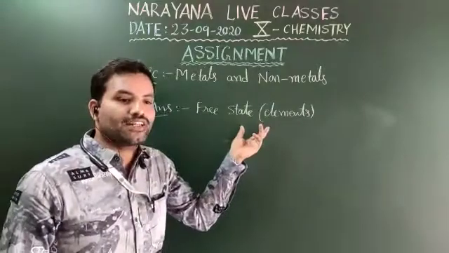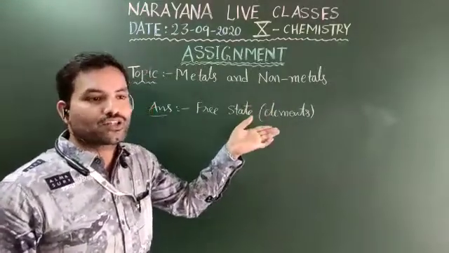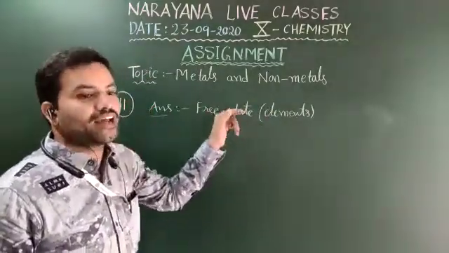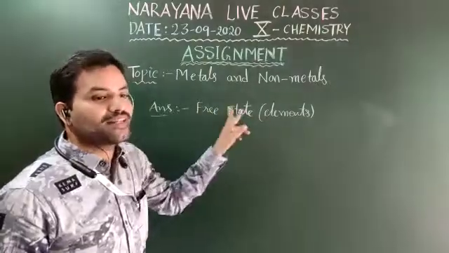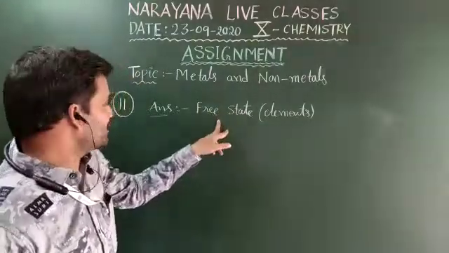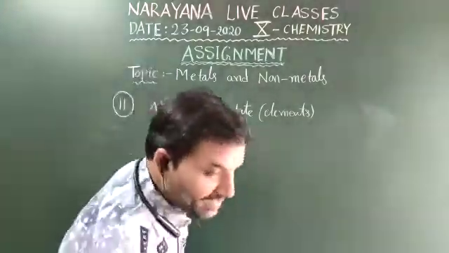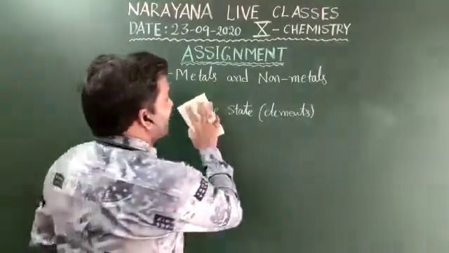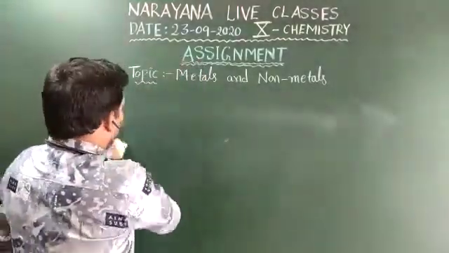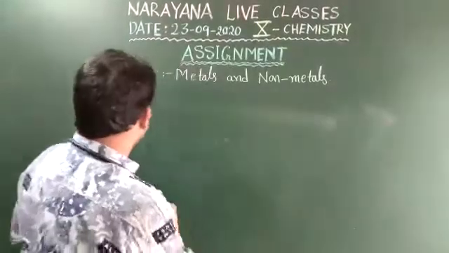The metals at the top of the reactivity series are so reactive that they are not found as free elements or in the free state. Okay, this is the answer for the 11th question. Because of high reactivity they are not available as free elements. And move on to the next one.